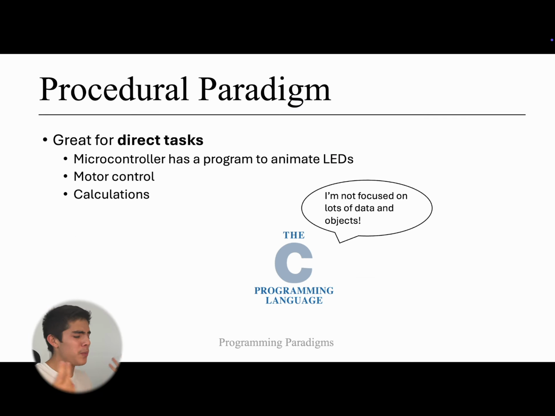So what is the procedural paradigm great for? It's great for direct tasks. For example, I love applications involving electronics and software combined. Let's say you want to program your LED lights. That is a direct task. We can use procedural paradigms and abstract away details involving turning on these LED lights, or having some specific pattern, by just saying animate pattern. Then in animate pattern, we can have other functions, and that will overall result in a great direct task. But it is not for lots of data and objects, which we will see.